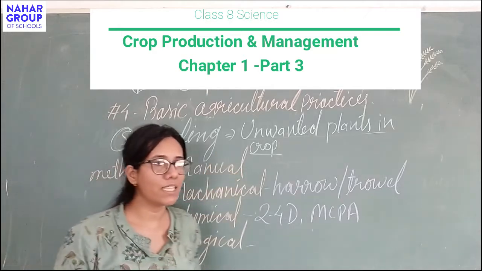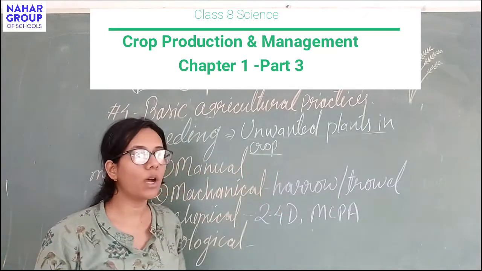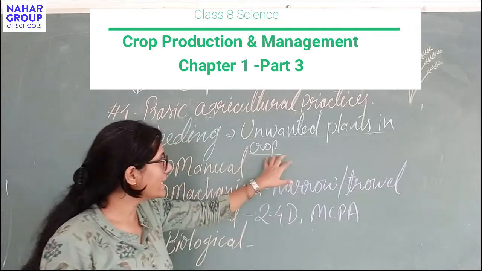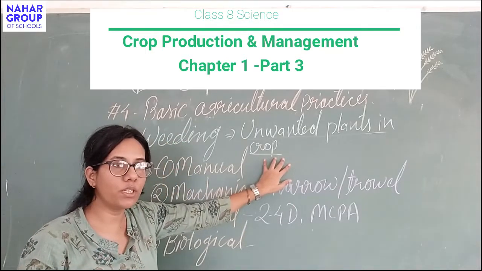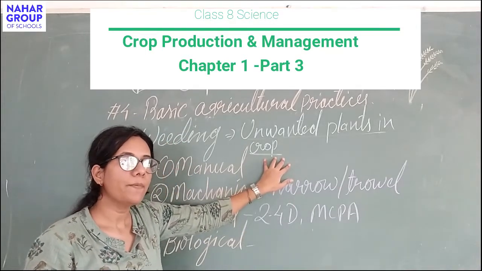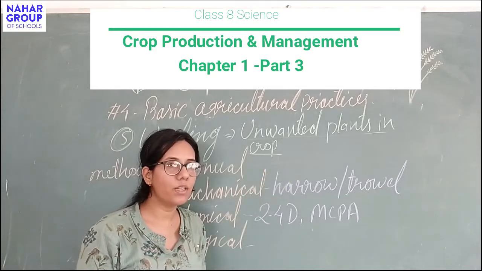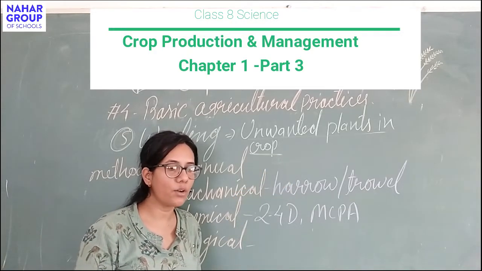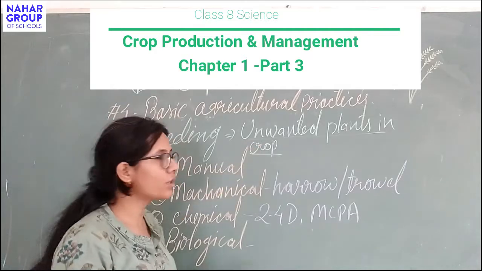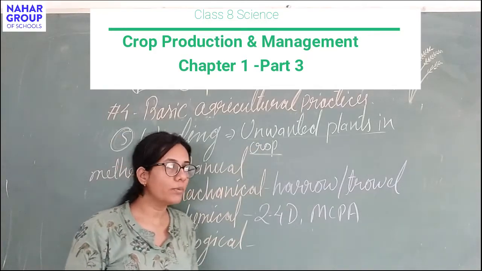The reason is that when these plants grow along with our main crops, they compete for food, nutrition and space with our main plants. So our main plants will lack nutrients and space because of the presence of these plants. So we need to remove these weeds.